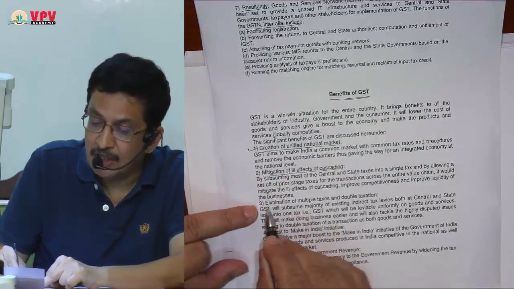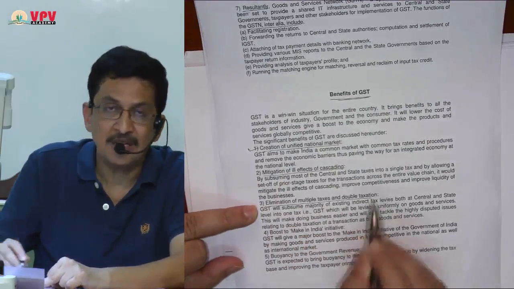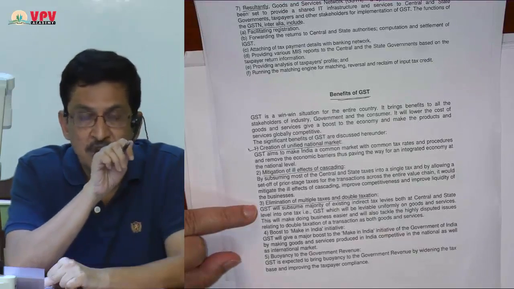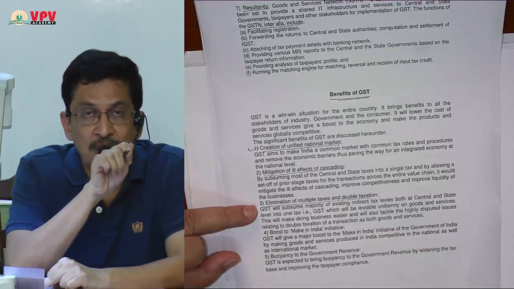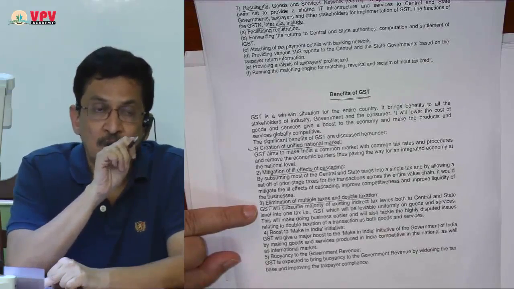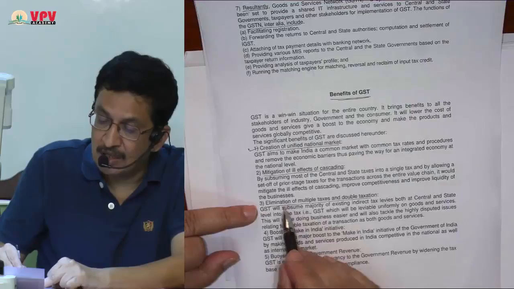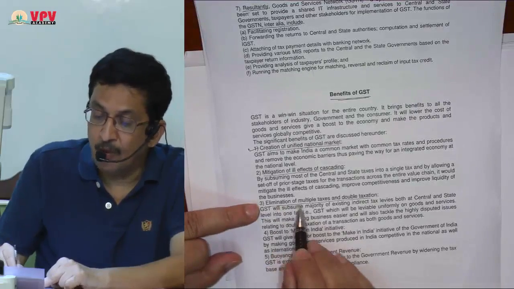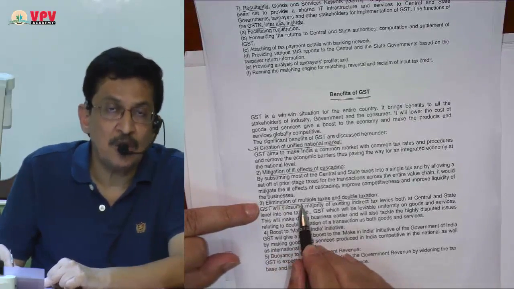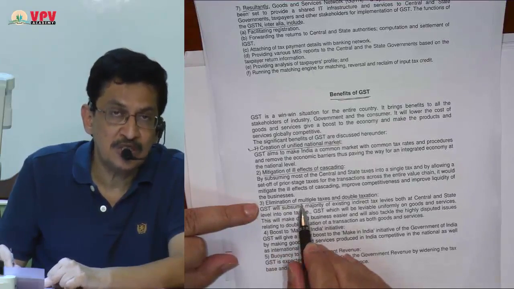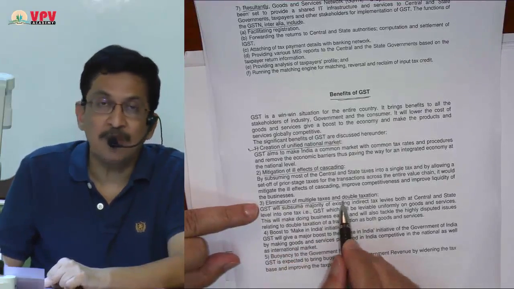Third, elimination of multiple taxes and double taxation. Now CGST and SGST both are payable on the value, so there is no concept of tax on tax. So that is another important benefit. There are no multiple taxes on goods and services, only GST is payable, and there is no double taxation.